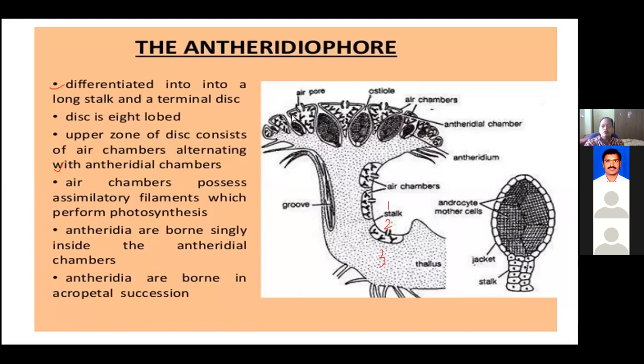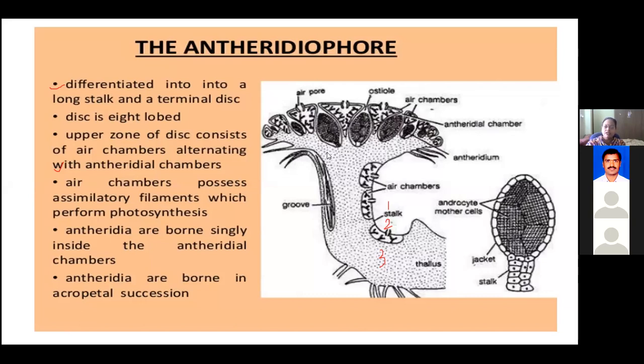Okay. Now in this disc, you can see that it consists of certain grooves. You can see here, these are the grooves. Since it is 8-lobed, we can see 8 grooves towards the inner side.